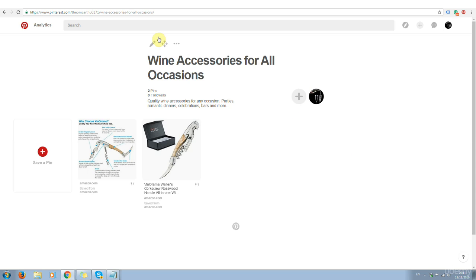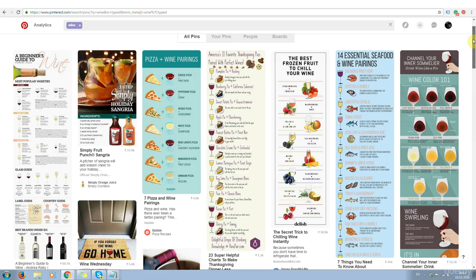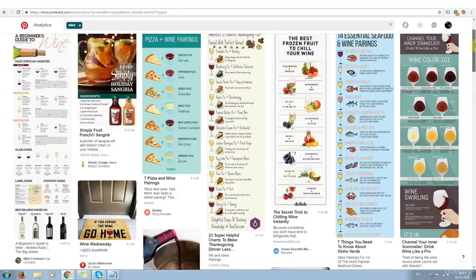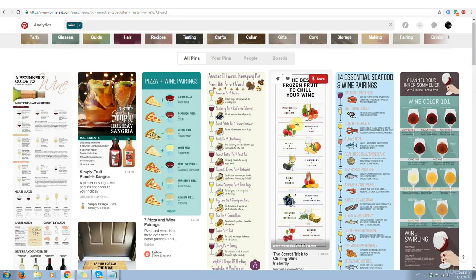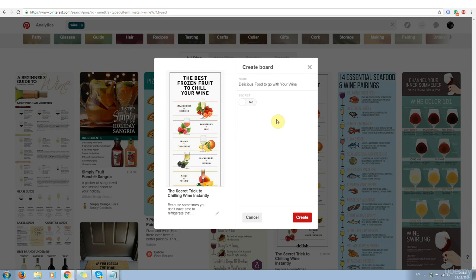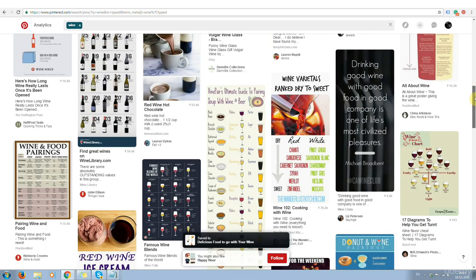Now, to do that, it's quite easy. Just go to the search bar and type in your niche. Find some pins that you like and click on the like button. That's that little heart here, and that's just liking a pin. So do that with a few different pins, and then you want to repin some pins. So just choose some more pins, click on the save, and pin to one of your boards or create a new board. And just keep on liking and repinning.